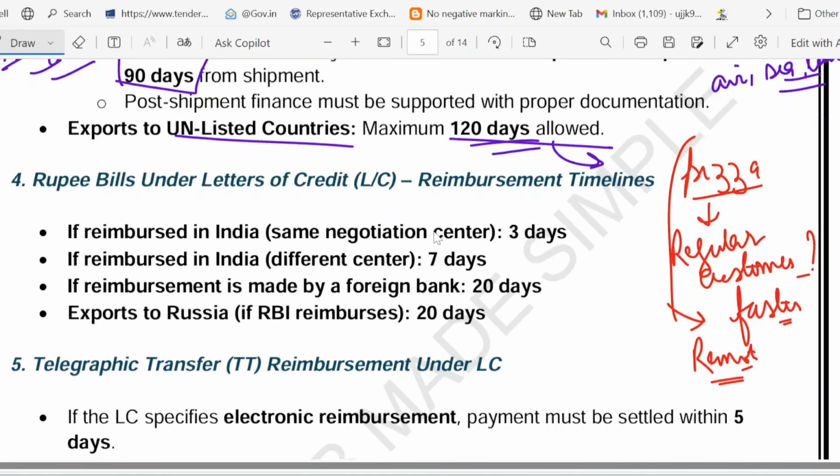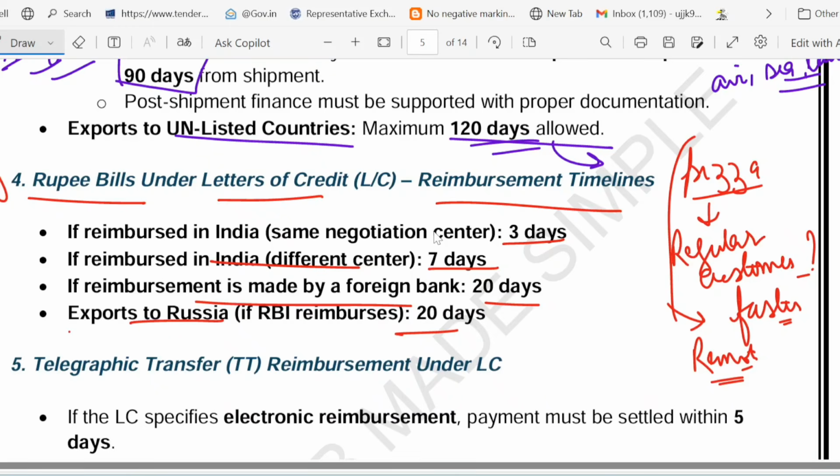Now have a look at the rupee bill under letter of credit reimbursement timeline. If it is reimbursement in the same city, then 3 days. If it is different Indian cities, then 7 days. If it is a foreign bank reimbursement, then 20 days. If it is export to Russia, it is 20 days. So 3/7/20. Like ordering food. Suppose you are ordering food, right? If it is the same restaurant branch, then it is a quick delivery. And if it is a different city, suppose it is a different